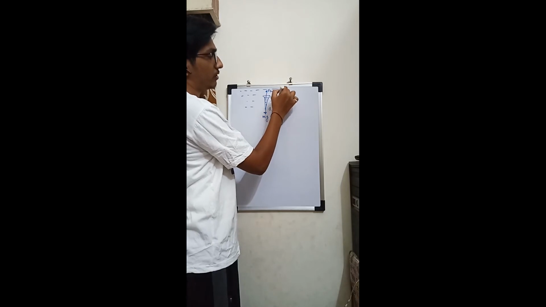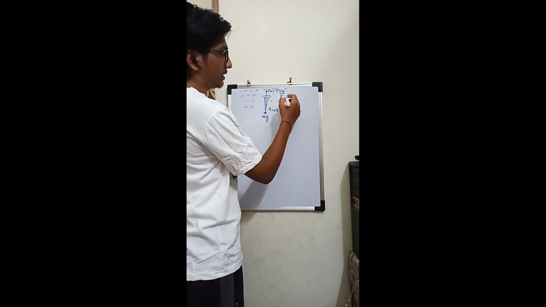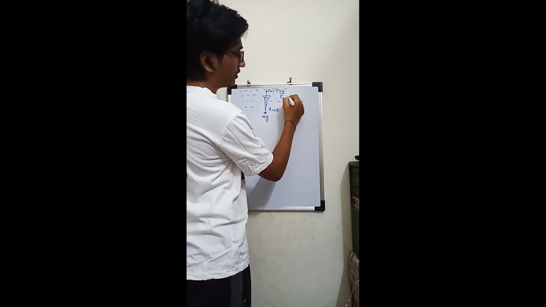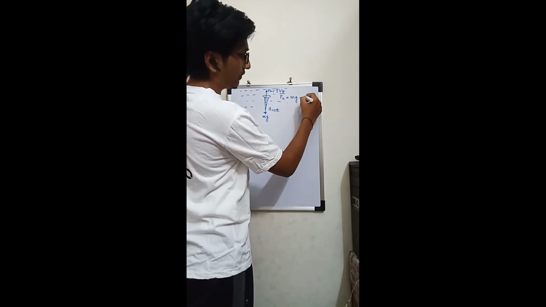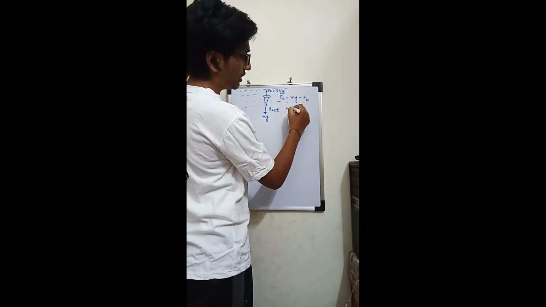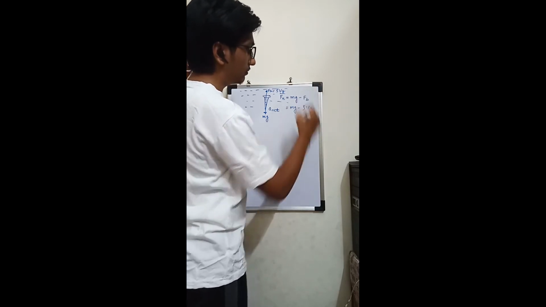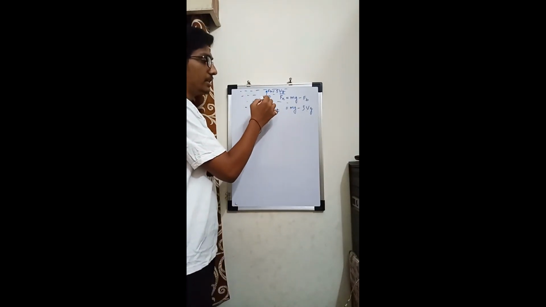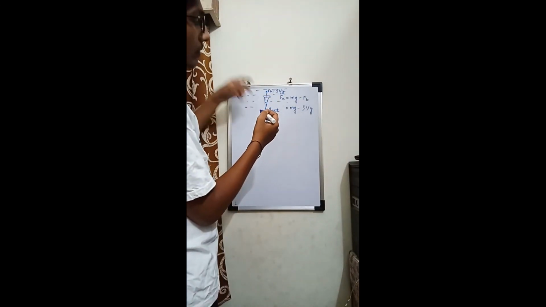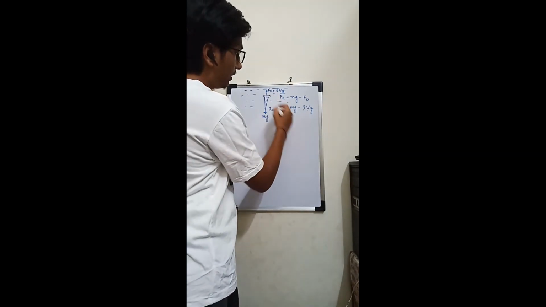Rho is the density of water, V the volume of the water displaced by the iron nail, and g the acceleration due to gravity. So the expression for net force is mg minus Fb, which is mg minus rho Vg. The volume of the liquid displaced must be equal to the volume of the nail, because the nail is completely immersed in the water.